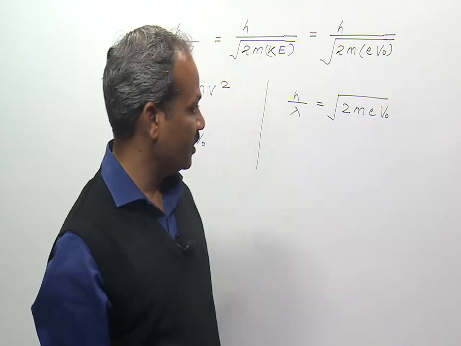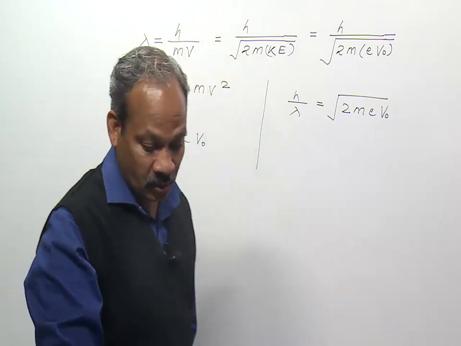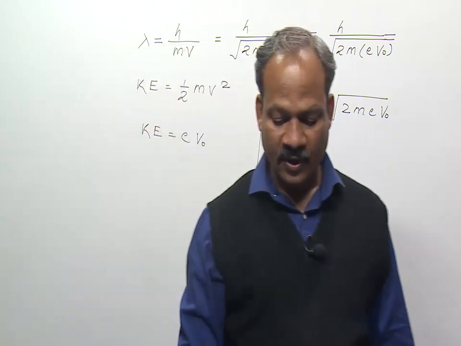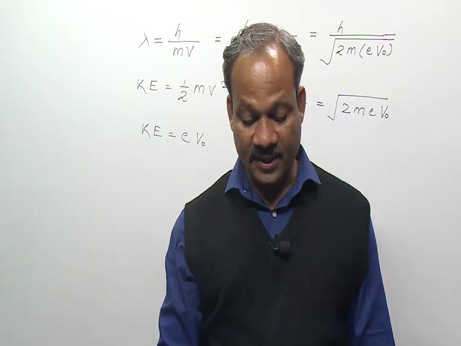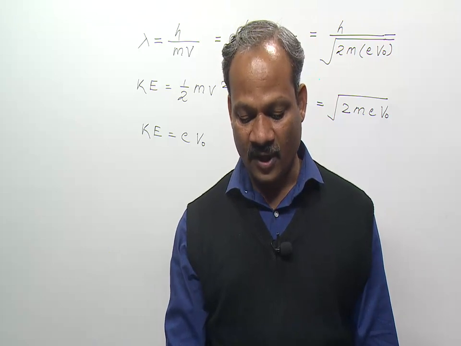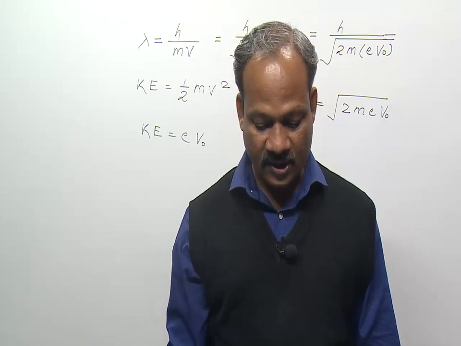So the expression becomes under root 2m e V. So the correct option for this question is 3. So we will grade this question as an easy question, because it is directly formula based. Not much effort is required.